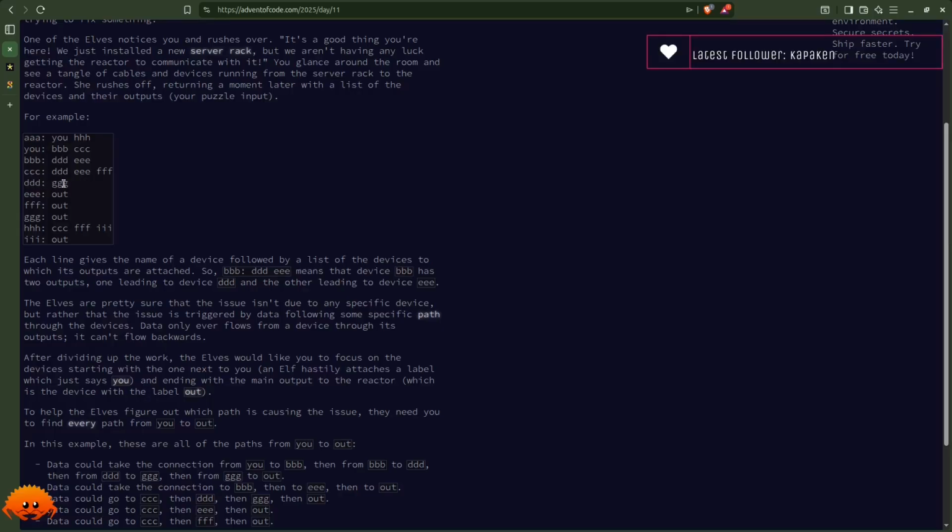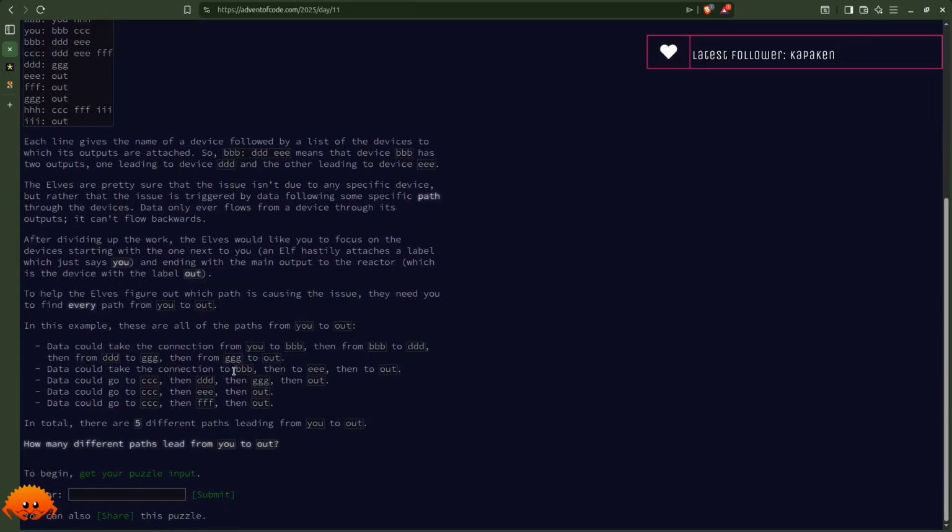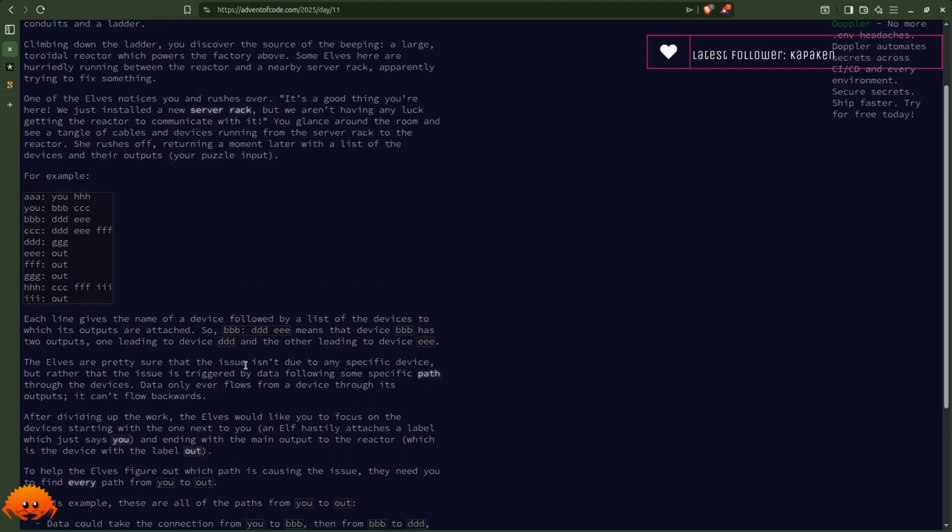That would go to GGG, and that would go directly to out. Or we could go over CCC, and over CCC to DDD again, and that would again lead to GGG, which leads to out. And so we have to follow all the paths here. That's what it says here. And in total, there are 5 different paths leading from you to out. How many different paths lead from you to out? So that is our task.